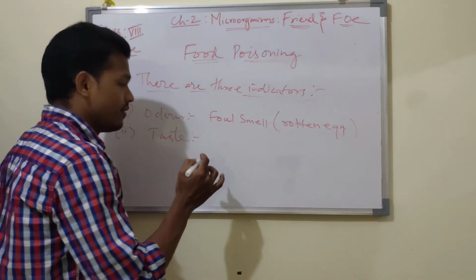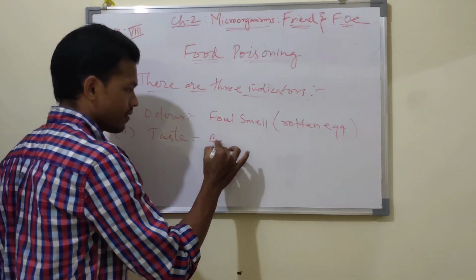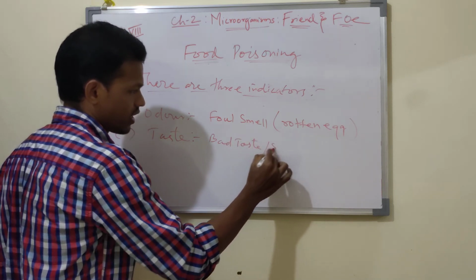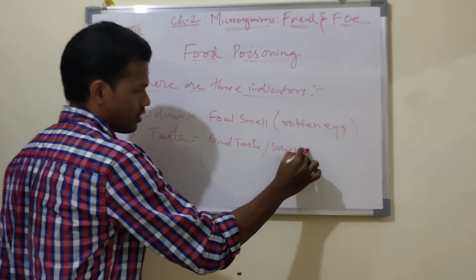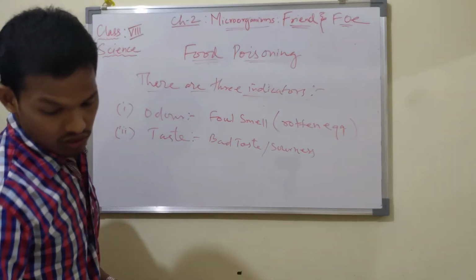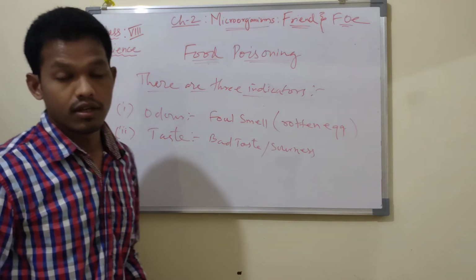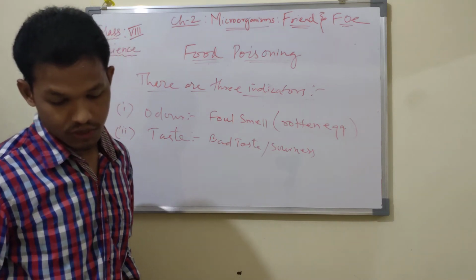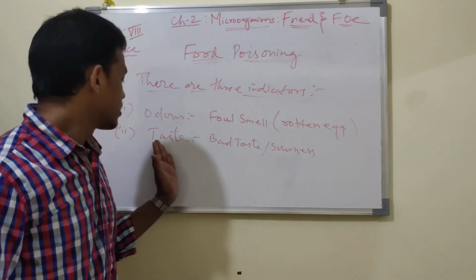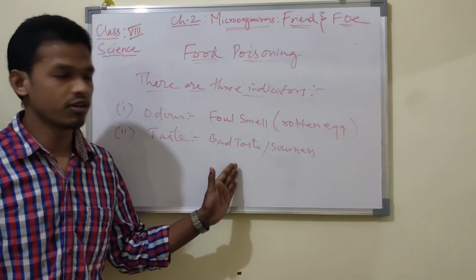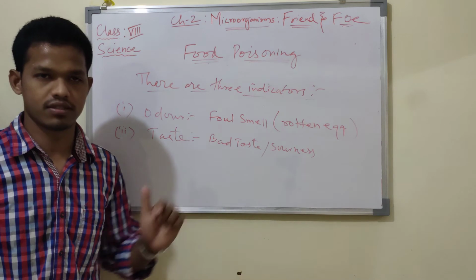Some food items give a bad taste or soreness. Soreness develops in spoiled food, and by tasting we can identify whether the food is spoiled or not. It gives a bad taste or soreness.